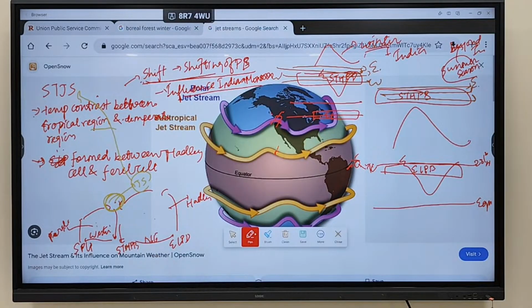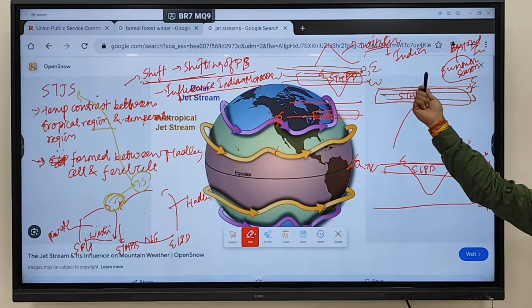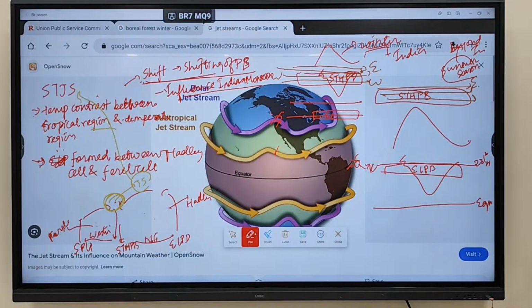We discussed in winter season they are blowing over what? In winter season they are blowing over India. In summer season what is happening? They are blowing above India. That is okay there. Clear? How is it influencing the Indian monsoon?